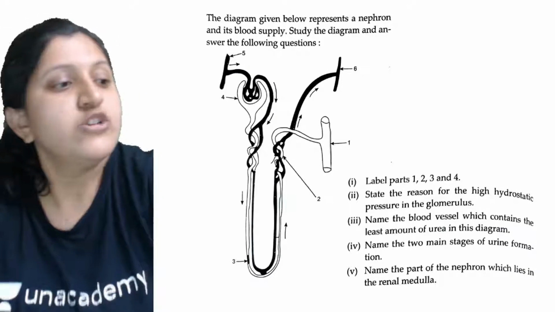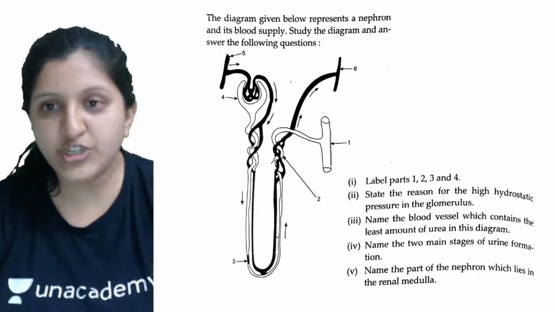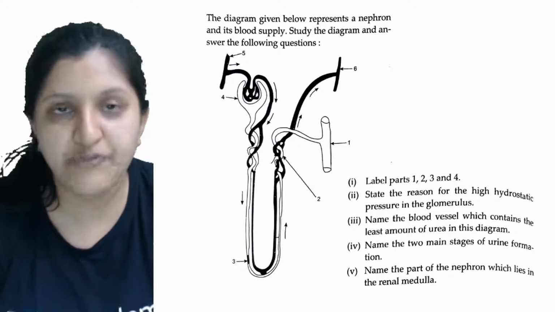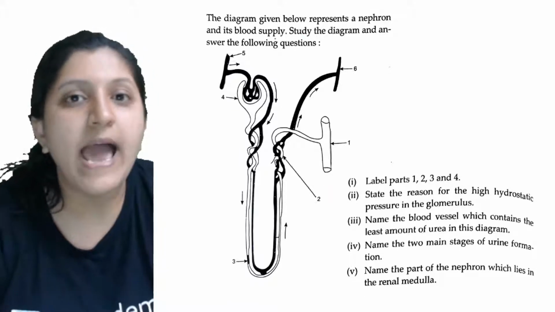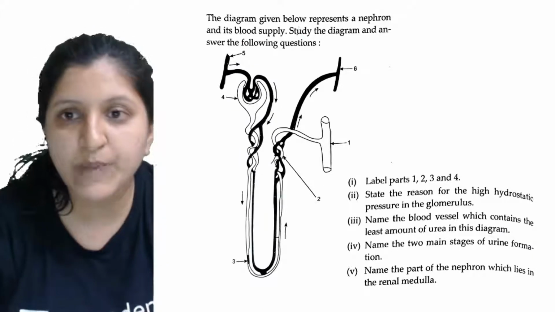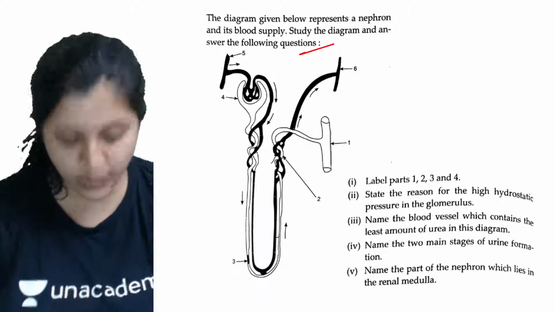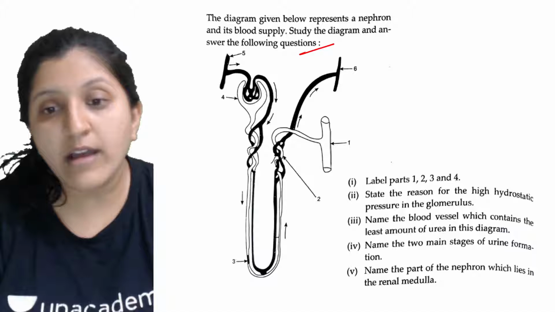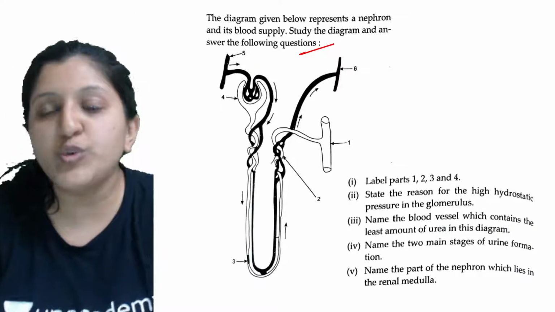Okay, so the diagram given below represents a nephron and its blood supply. The nephron is shown and the blood supply is shown here. Study the diagram and answer the following questions. Label the parts 1, 2, 3 and 4.